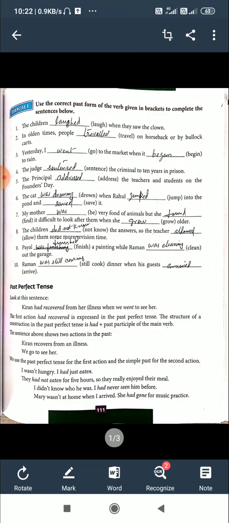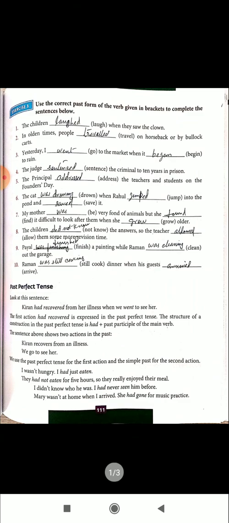Kiran recovered from her illness. We went to see her. We use past perfect tense for the first action, that is, Kiran recovered from an illness, and the simple past for the second action.